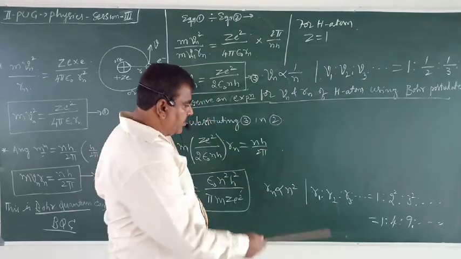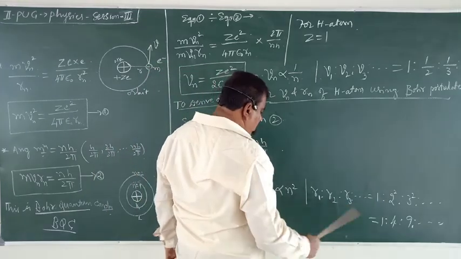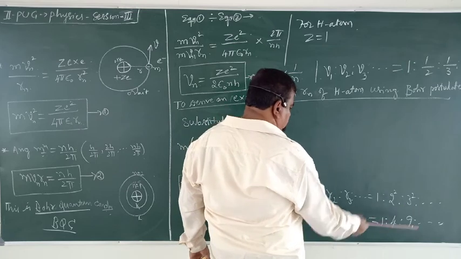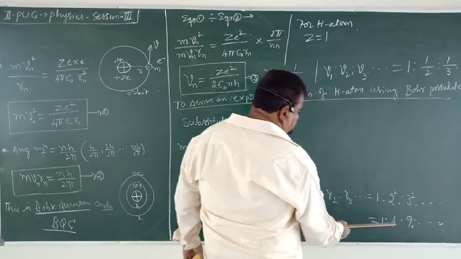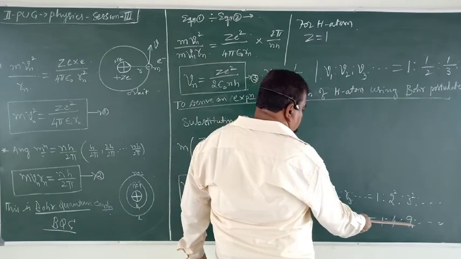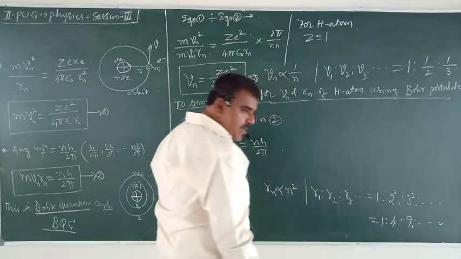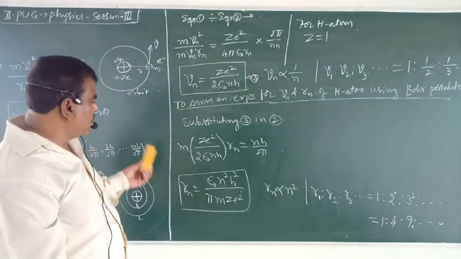Then the radii of the permitted orbits are in the ratio 1 square, 2 square, 3 square. They are in the ratio 1:4:9. The radius of the second orbit is 4 times that of the first. The radius of the third orbit is 9 times that of the first. Okay? So this is about Bohr's theory.